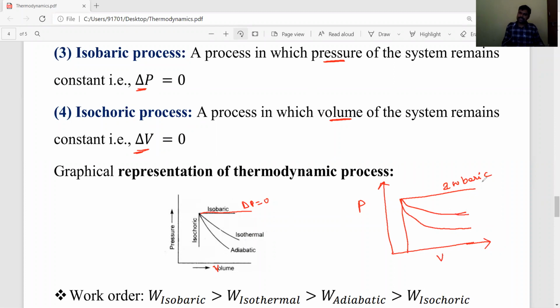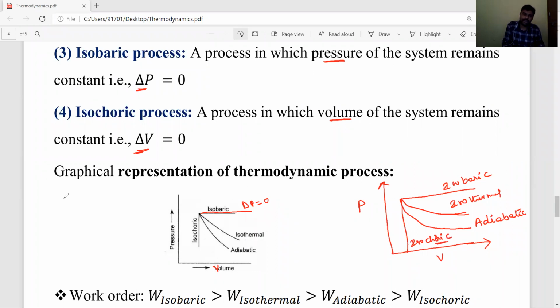So during these lines, this is isothermal, and this is adiabatic process. And it is isochoric process. Yes, Rani, listen carefully.